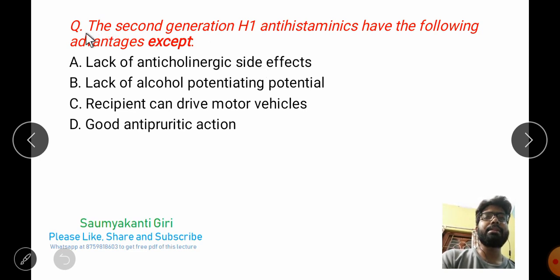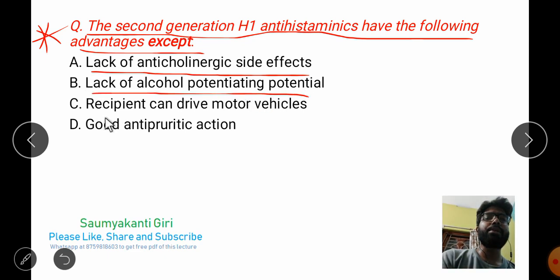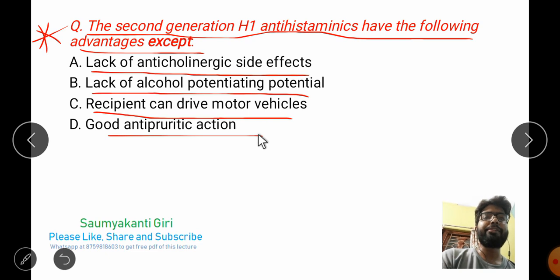The next question is: the second generation H1 antihistaminics have the following advantage except. Very important question. Option A is lack of anticholinergic side effects. Option B is lack of alcohol potentiating potential. Option C is recipient can drive motor vehicle. Option D is good antipruritic action.